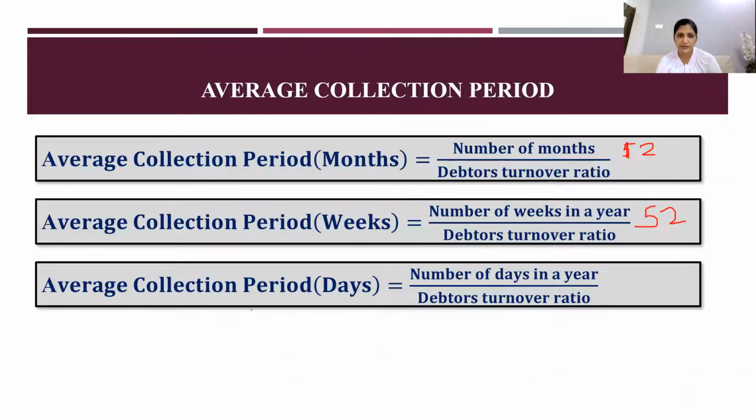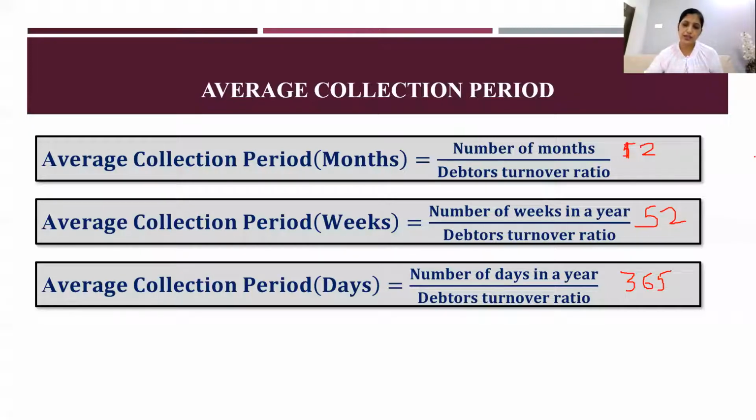Then comes this one, average collection period in days, number of days in a year divided by debtors turnover ratio. How many days do you have in a year? It is 365. Very good, 365 days divided by debtors turnover ratio. Whenever you find out debtors turnover ratio, they will always ask about the average collection period. If they just ask average collection period, you have to calculate all these things, how many months, how many weeks, how many days. So this is very important. Same thing will be applied for creditors also.